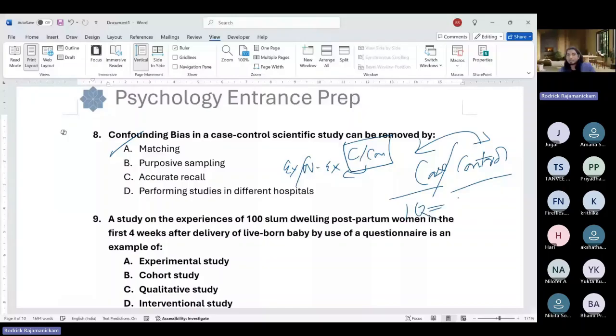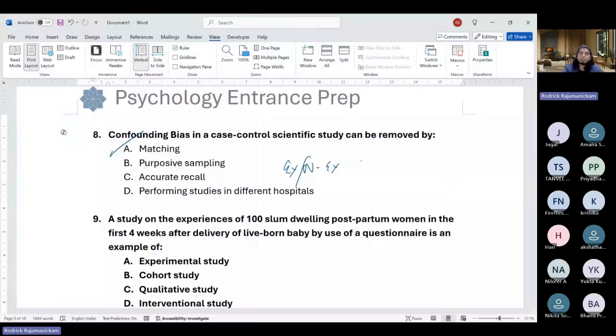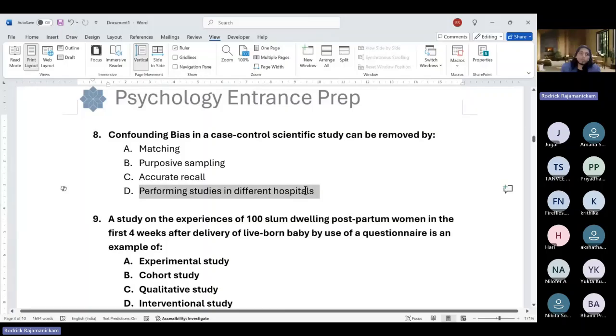I'm just taking IQ as just a random example. Okay. So it need not necessarily be that only. So you'll have to match them so that both case and control, before you start collecting retrospective information, are matched. Purposive sampling does not make any sense. You are going to get samples based on one particular hospital. So just because you perform it in several hospitals, you may increase generalizability, but it will not reduce confounding bias. And you cannot randomly assign also, like in RCT, which is not possible, right? So then matching becomes the only way.